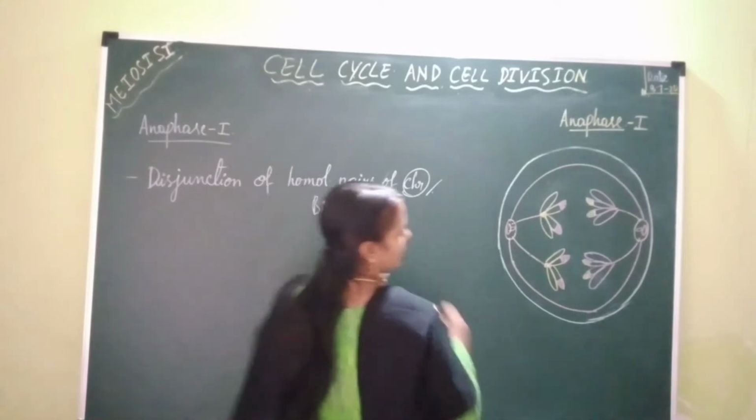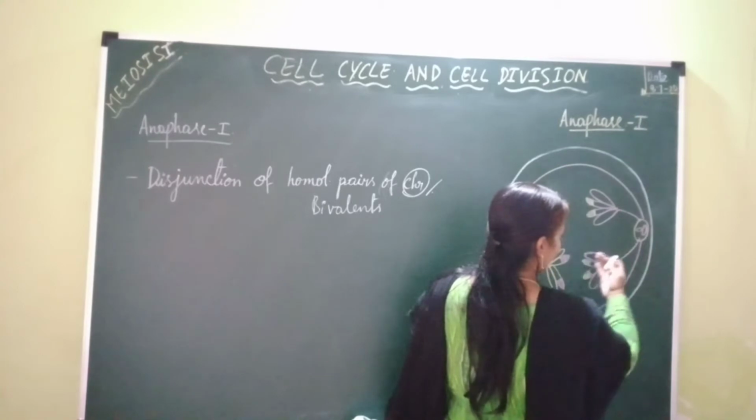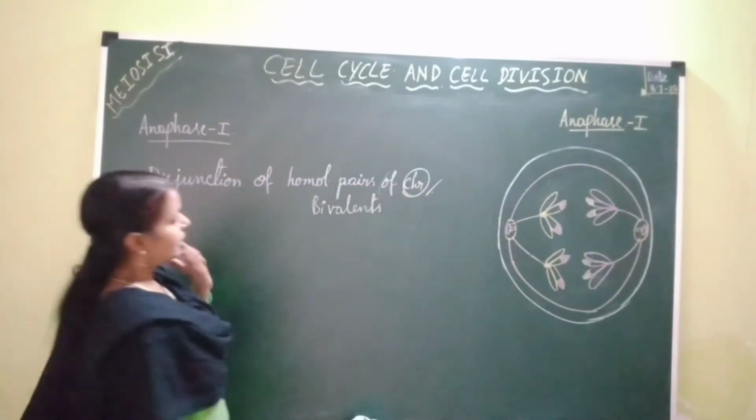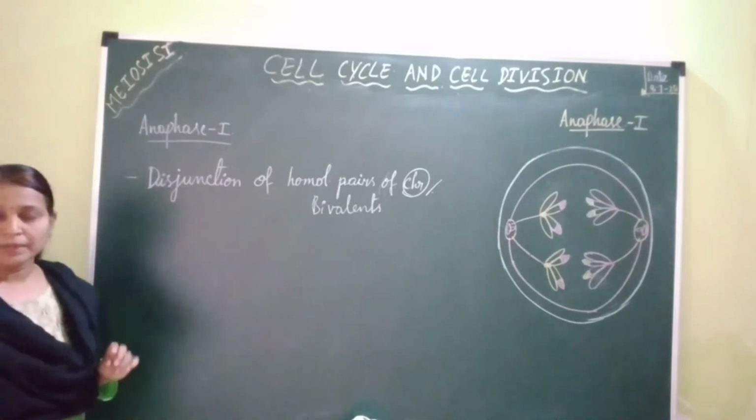So these are the homologous pairs of chromosomes which undergo disjunction and start moving away from one another, that is, towards two opposite poles of the cell. Now let's see how this disjunction of bivalents occurs during this anaphase 1.